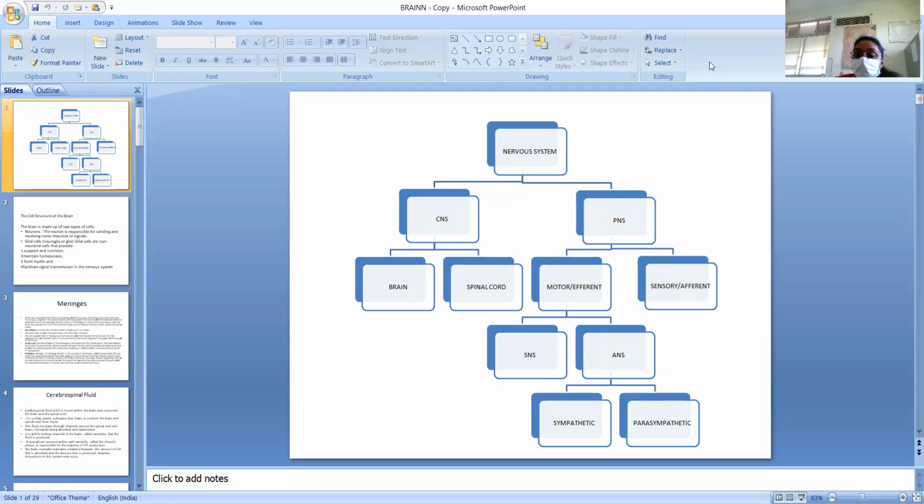Again, the motor system is divided into two parts: the somatic nervous system and the autonomic nervous system. The autonomic nervous system is again divided into two systems, that is the sympathetic system and the parasympathetic system.